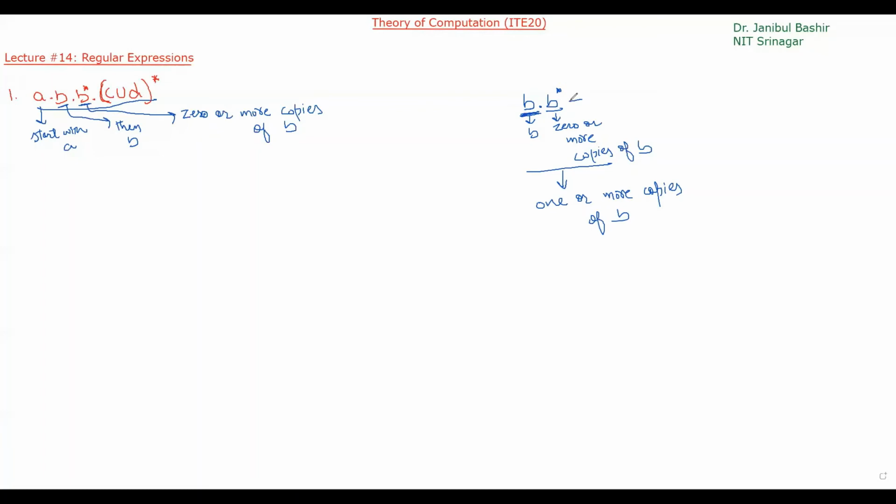In regular expressions, it is represented by B plus. So what is the difference between B star and B plus?